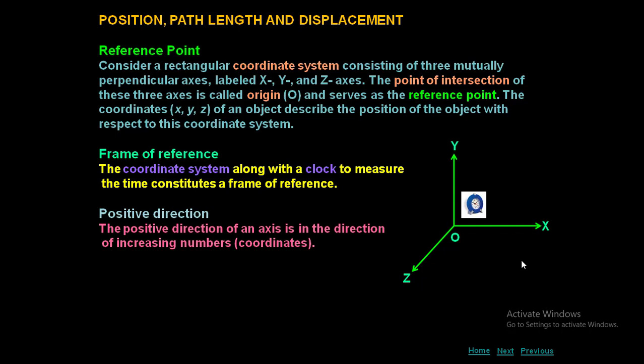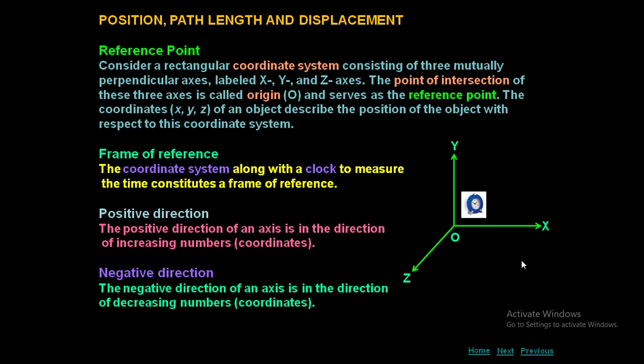Positive direction. Generally, the positive direction of an axis is in the direction of increasing numbers. That means you can move towards positive x, positive y and positive z. Negative direction. The negative direction of an axis is the direction of decreasing numbers. Decreasing number means you have to move opposite to the positive, like this, and opposite to the positive z direction, like that.